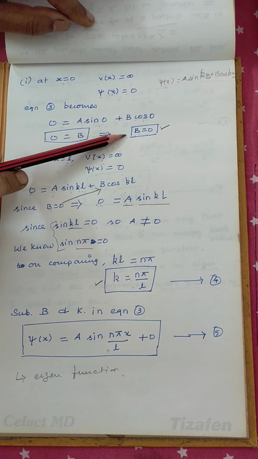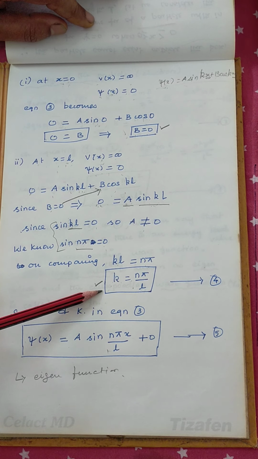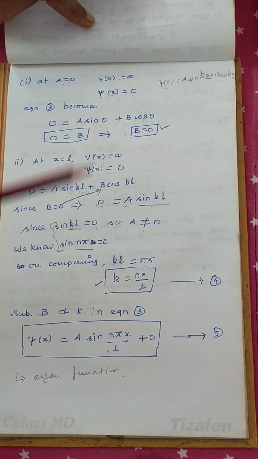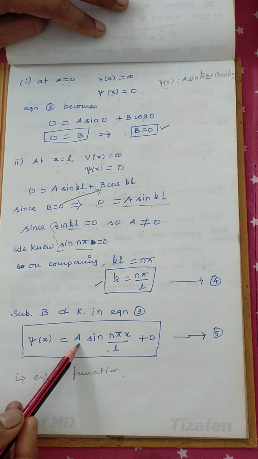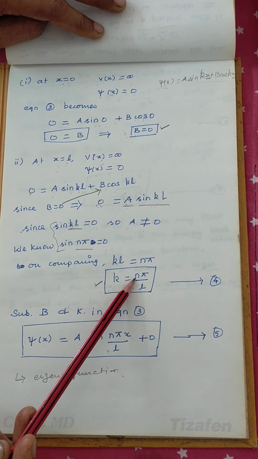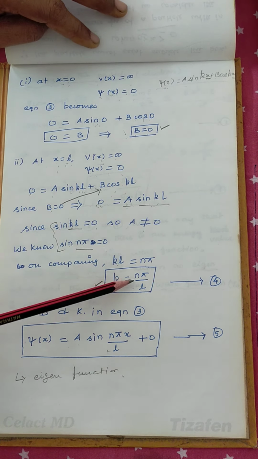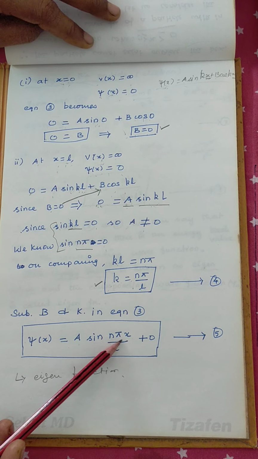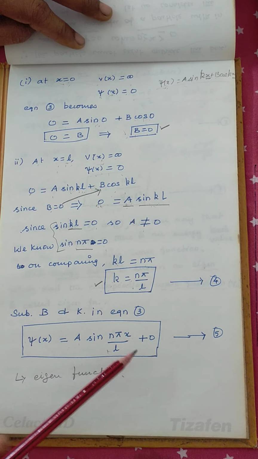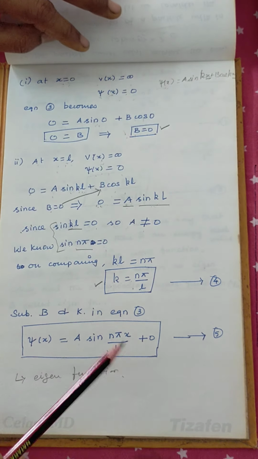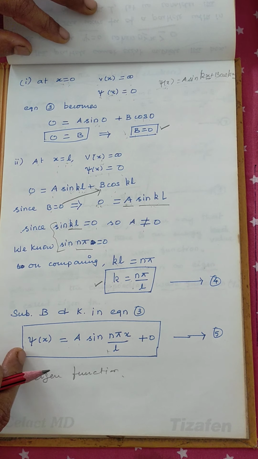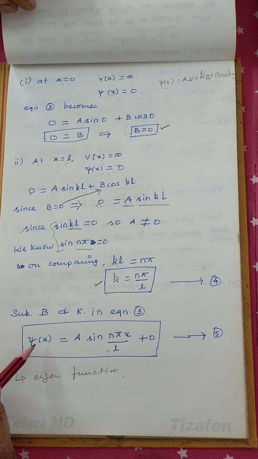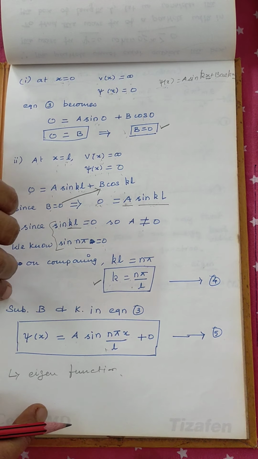Then if you know b equal to 0 and k is equal to n pi by L, if you substitute these two expressions in the solution, we get psi of x equal to a sin of n pi x divided by L. That is, instead of k we are substituting n pi divided by L, into x, plus b which is equal to 0, so the whole second term will be 0. So this is the wave function for an electron when it is considered in a one-dimensional box. This is called the eigenfunction for an electron in a one-dimensional box.